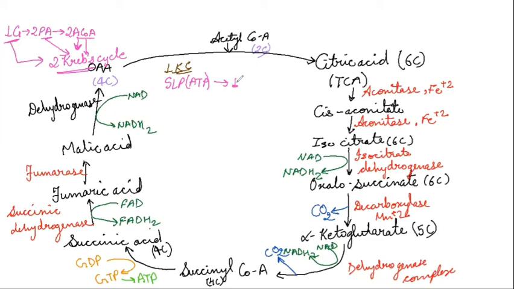And by oxidative phosphorylation, we need to count NADH2 and FADH2. So let's see where NADH2 and FADH2 are produced. 1 NADH2, 2 NADH2, 3 NADH2. So we get 3 NADH2 and we get 1 FADH2. Right?